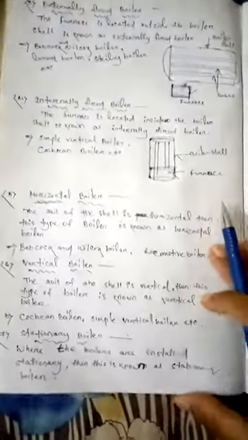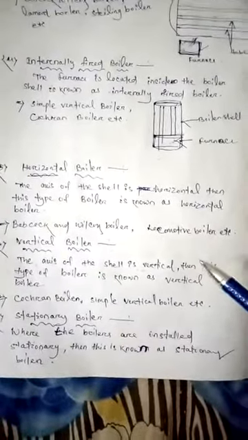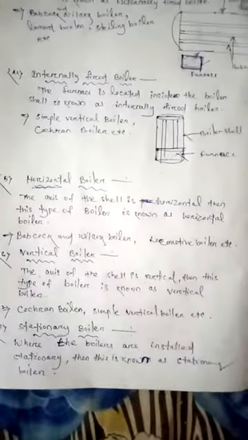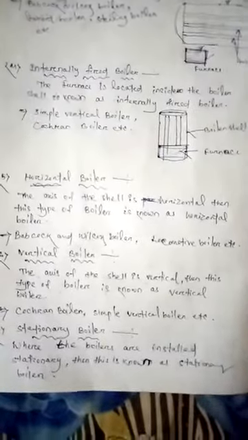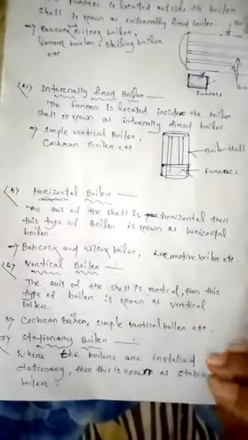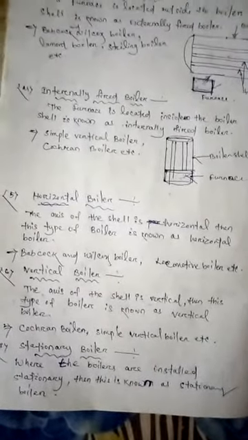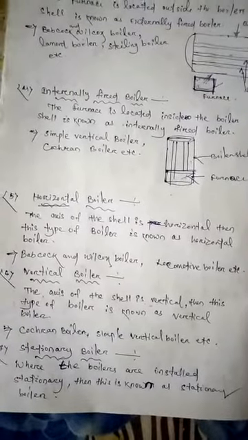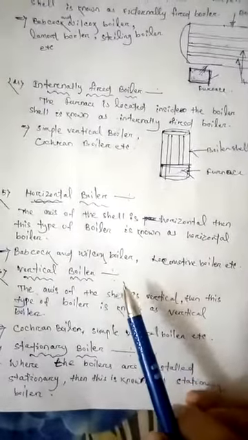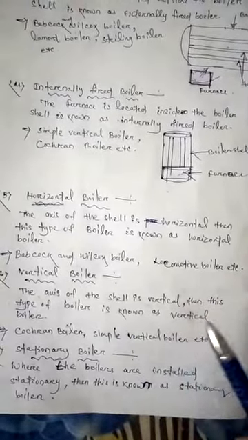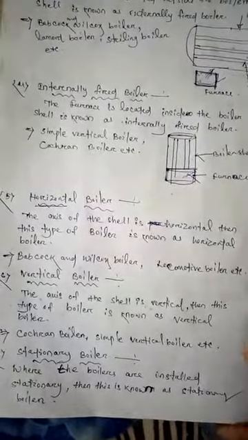The next is the horizontal boiler. What is a horizontal boiler? The axis of the shell is horizontal, parallel to the earth surface. This type of boiler is known as a horizontal boiler. Babcock-Wilcox boiler, Lamont boiler, and locomotive boilers are examples of horizontal boilers.